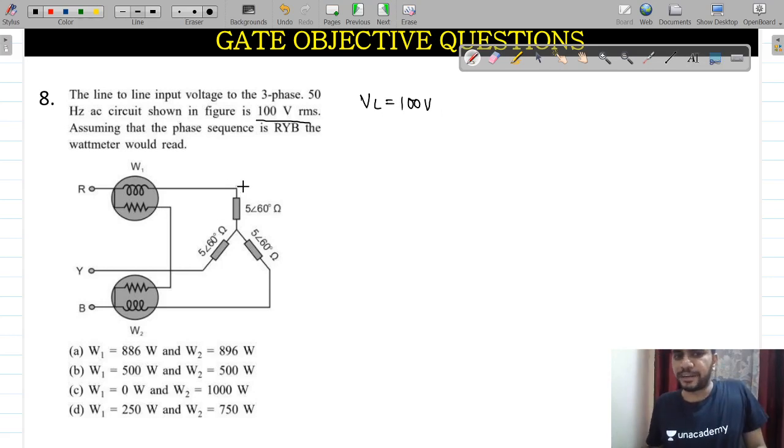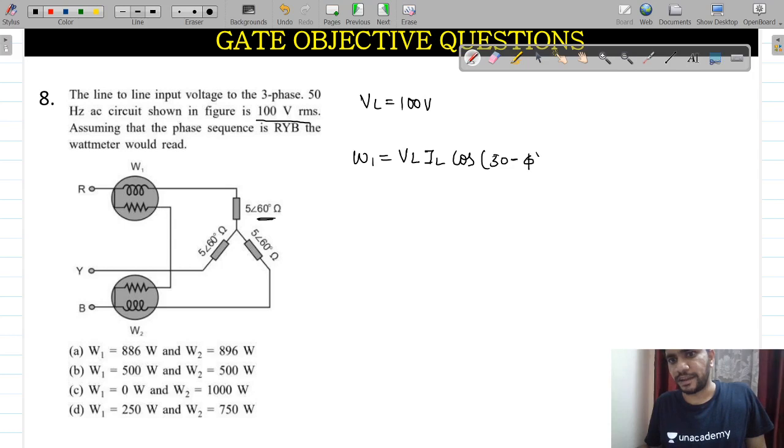This is a 2 watt meter method. You can see and get it easily. In the 2 watt meter method, this is 60. So W1 will become VL IL cos of 30 minus 5.